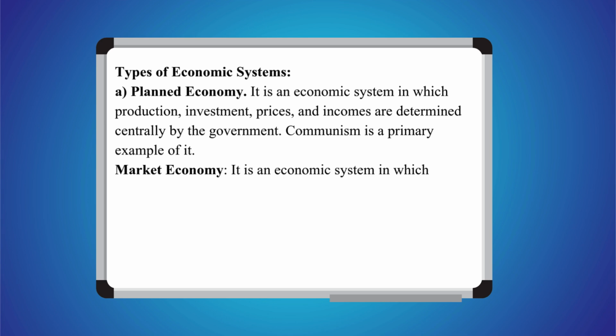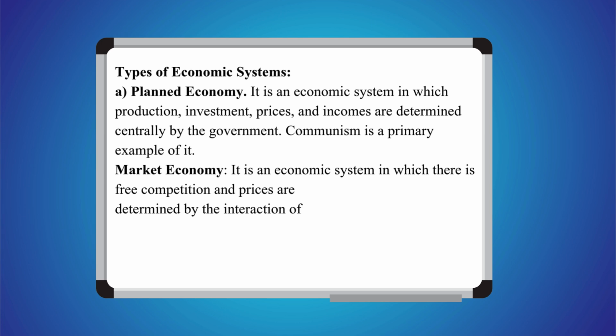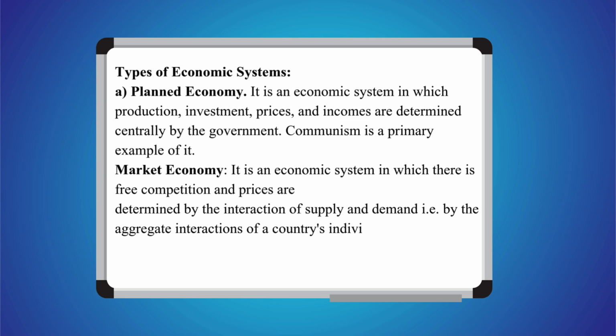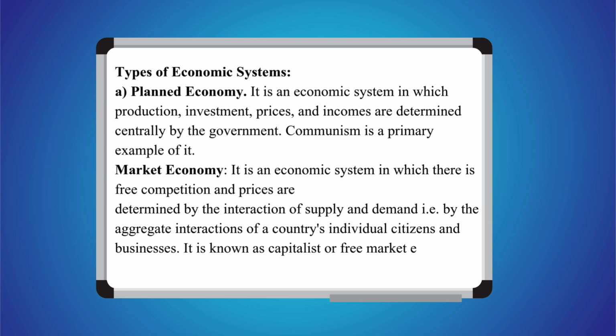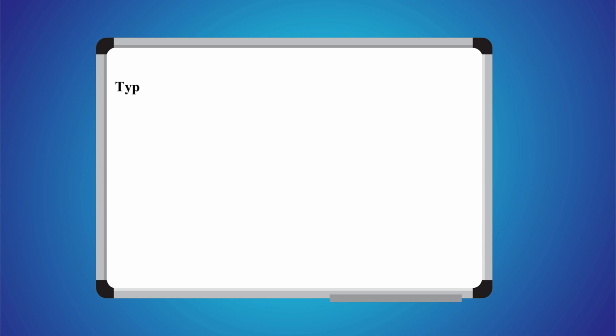B. Market economy. It is an economic system in which there is free competition and prices are determined by the interaction of supply and demand, i.e., by the aggregate interactions of a country's individual citizens and businesses. It is also known as capitalist or free market economy.